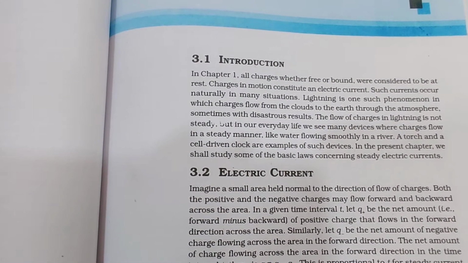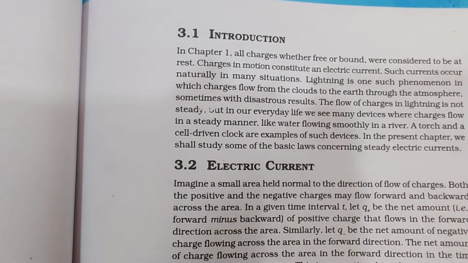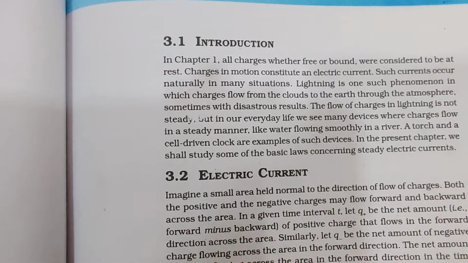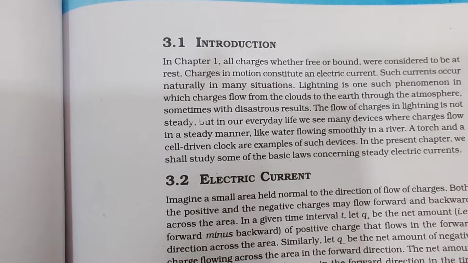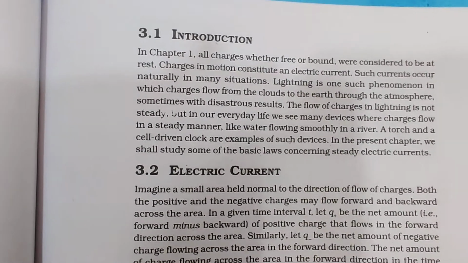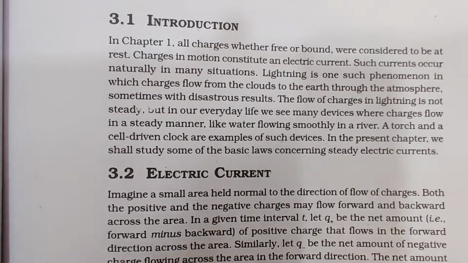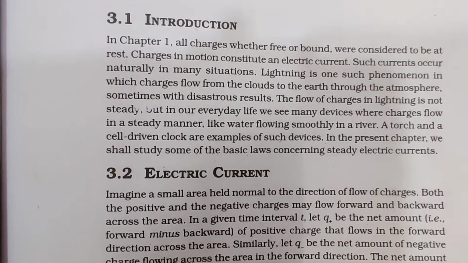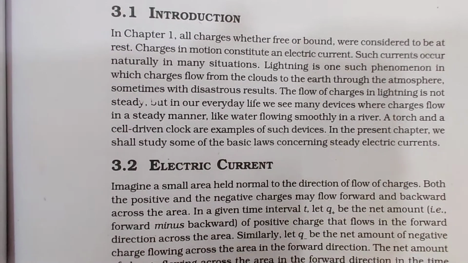Part 1, Introduction. In Chapter 1, all charges, whether free or bound, were considered to be at rest. Charges in motion constitute an electric current. Such currents occur naturally in many situations. Lightning is one such phenomenon in which charges flow from the clouds to the earth through the atmosphere, sometimes with